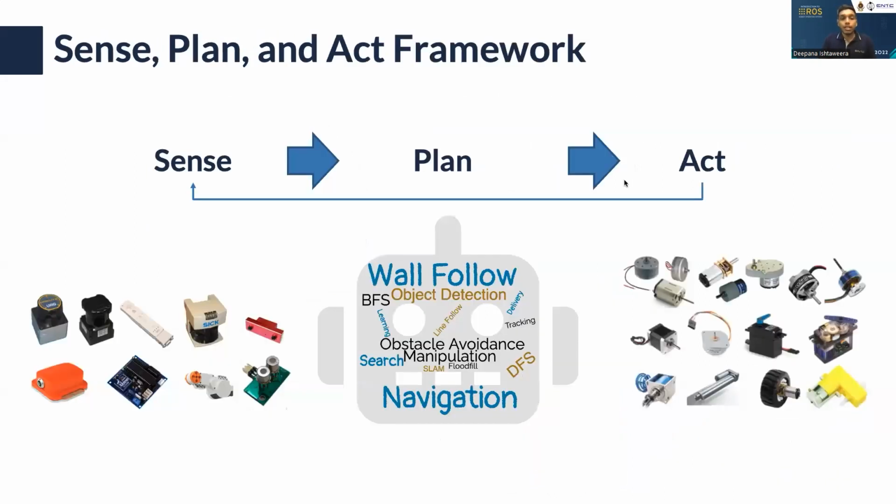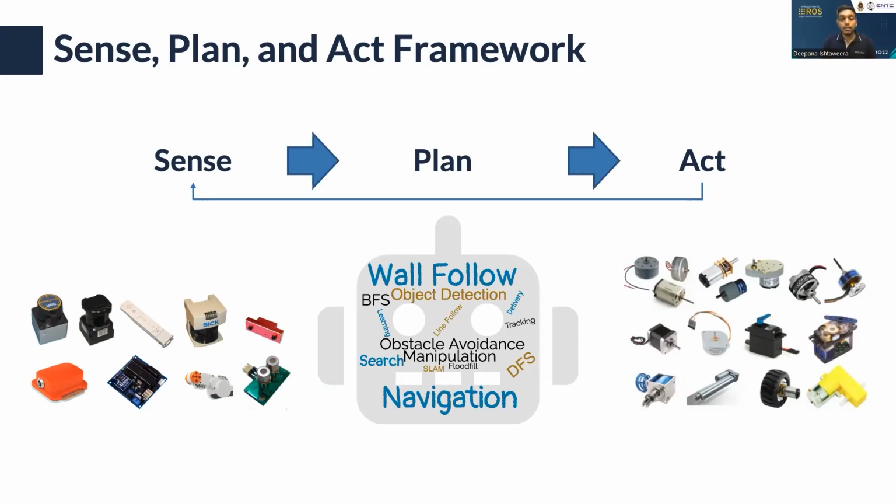So in a robot, there's this basic framework that mostly applies. This is called the sense, plan, and act framework. This framework is a cyclic framework. There's no beginning or end because it always perceives the environment, that means sense, and then plans to obtain a specific goal or some objectives, and then actuates in order to achieve that task.